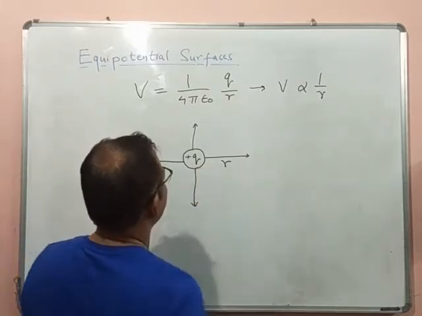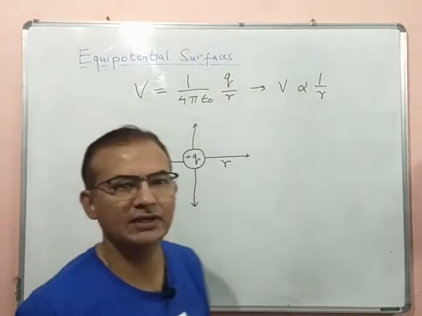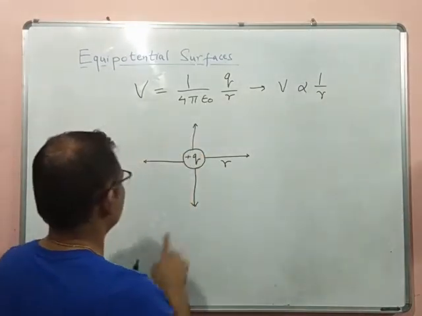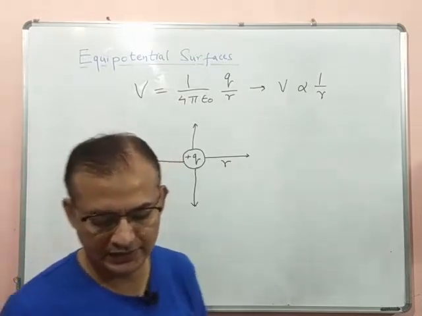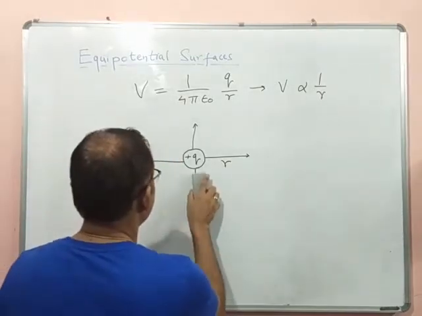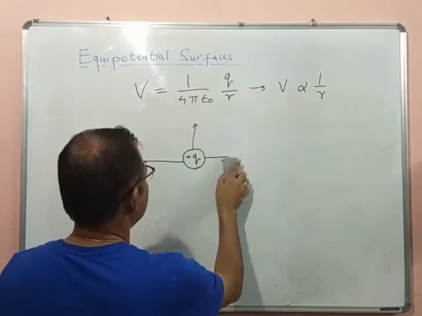At a distance R, its potential will remain the same. So what we can say is that the potential here is spherically symmetric.